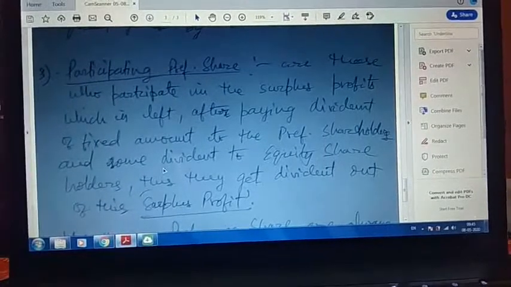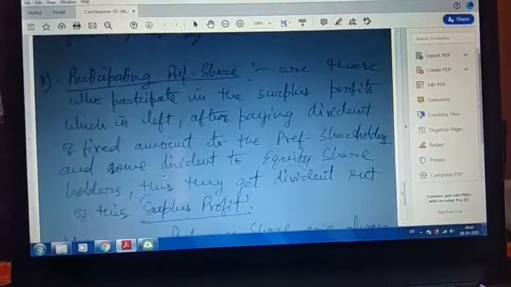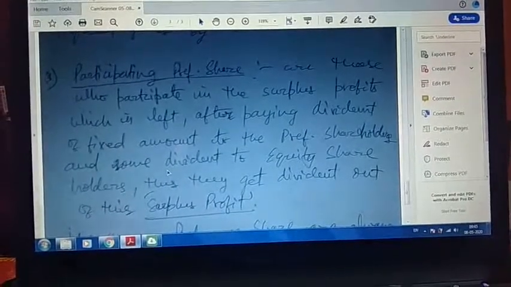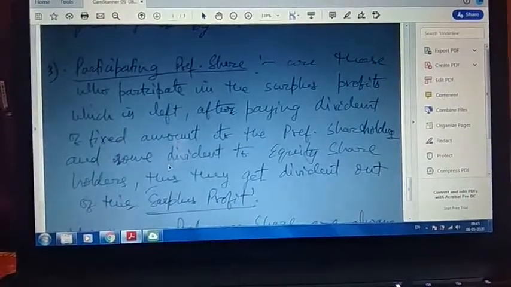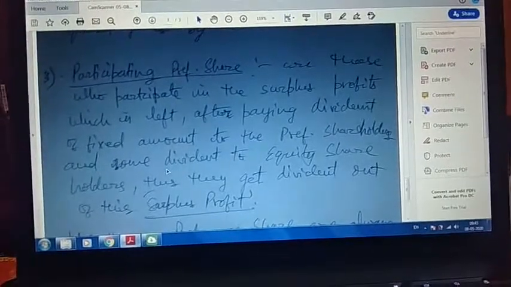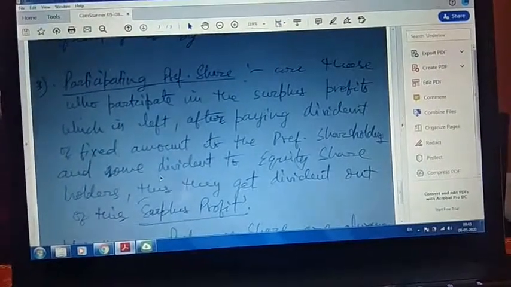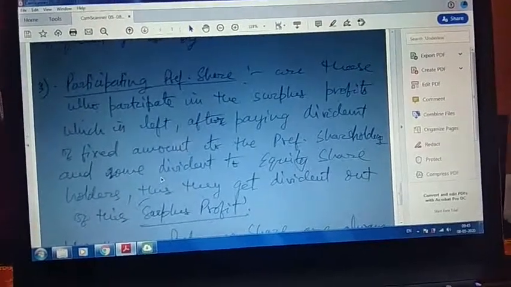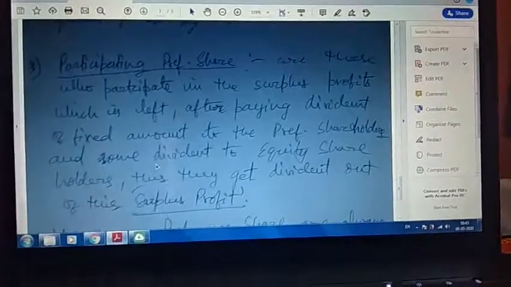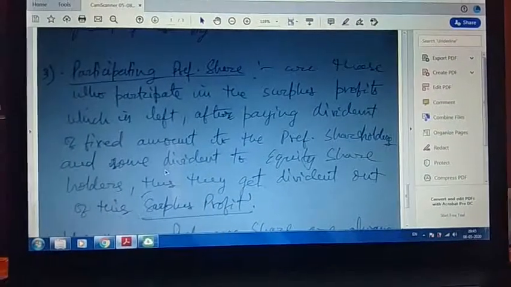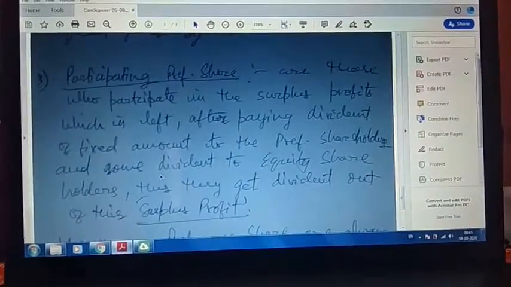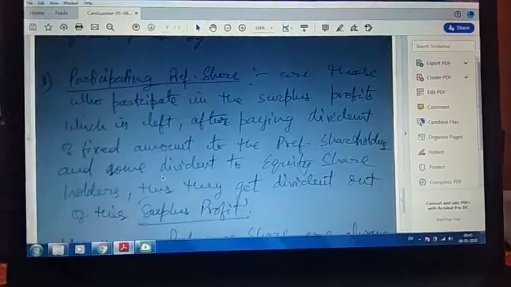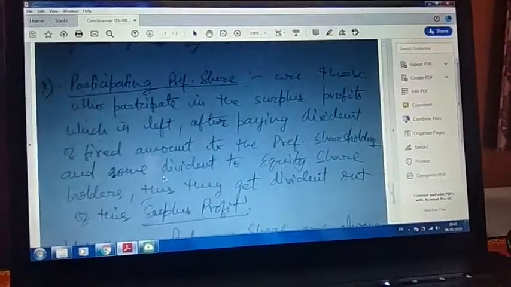And even after that, if the company proposes that some dividend may be paid to those called participating preference shares, then out of this surplus profit, some more percentage of dividend is paid to them. Hence, they are the kind of preference shares which participate in the surplus profit of the company. I think it is clear.